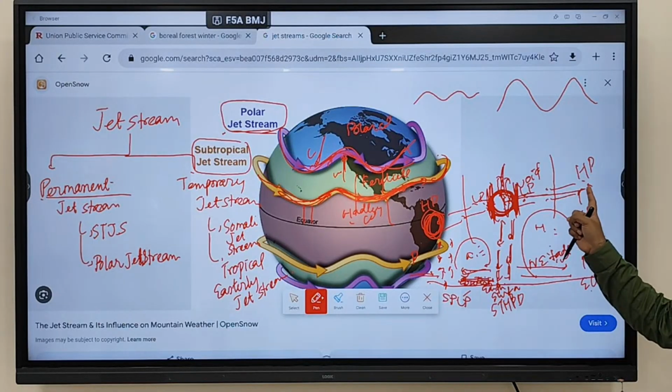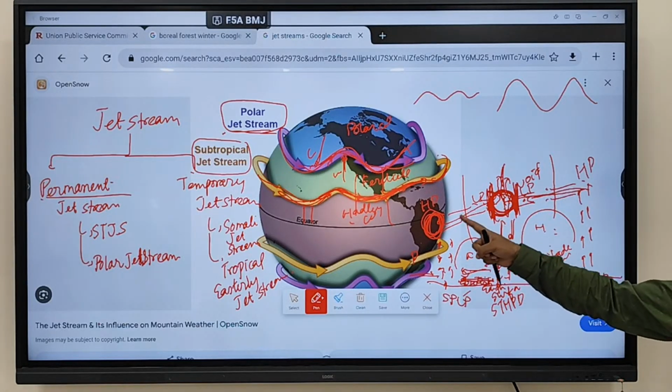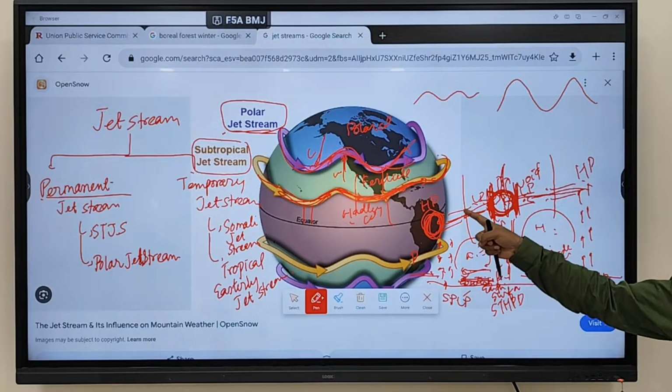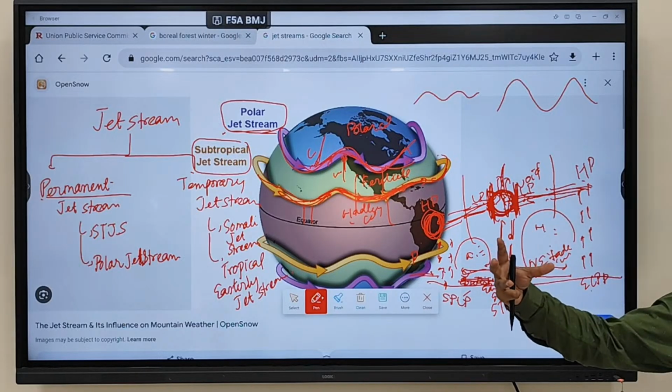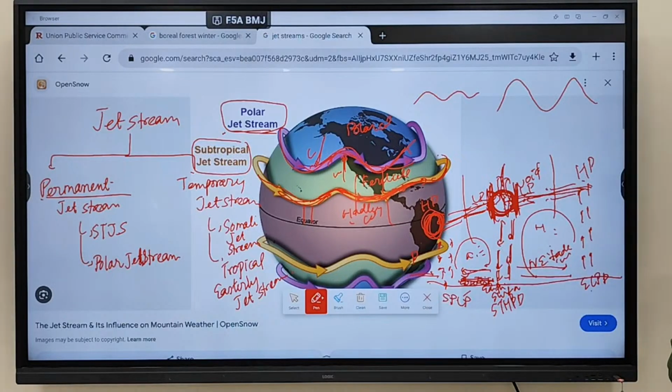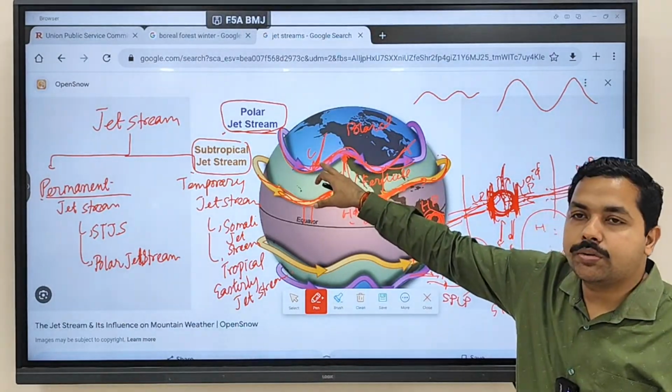One wind is moving towards the equatorial region, one is coming towards the polar region. One is more cold in nature, another is less cold. So when two winds advance towards each other, what will happen? Either warm will try to pull it or cold will try to pull it.